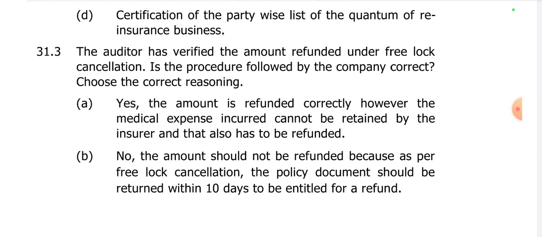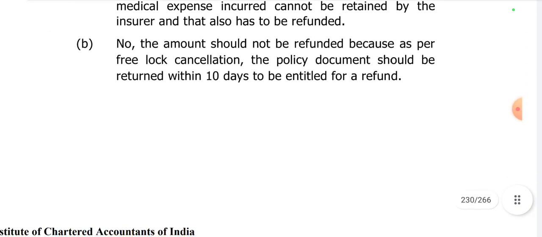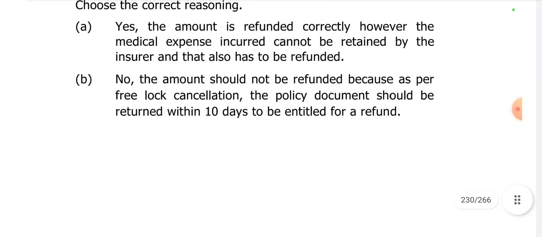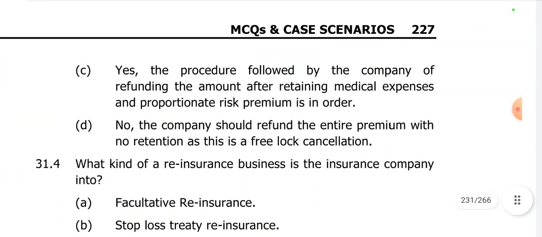So as and when you answer this question, option B and option D will go out of scope. So you need to choose from option A and option C. Option A says medical expenses cannot be retained. However, as for free look cancellation, we can retain. So option A is also wrong. The final option left for us is option C, which is the correct option.